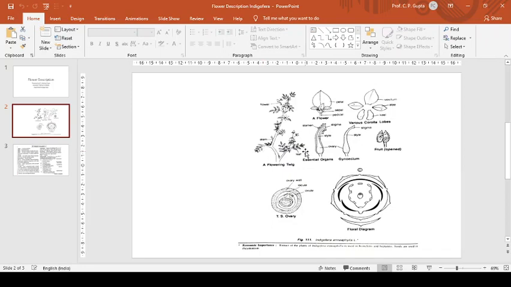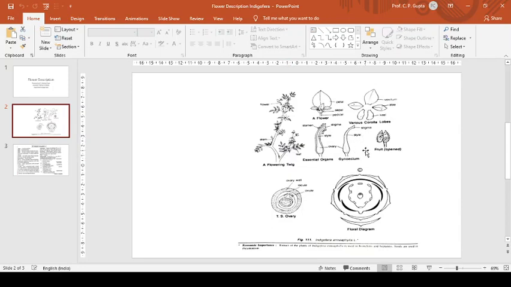Now each leaflet is entire, oblong or lanceolate, mucronate, and unicostate reticulate venation. So this is all about the leaf, which is a compound imparipinnate leaf having 5 to 7 leaflets. Inflorescence is racemose spike.